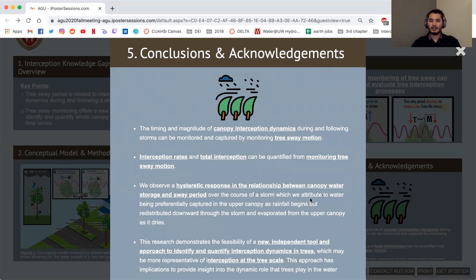This last panel summarizes this research and provides the acknowledgments to this work.